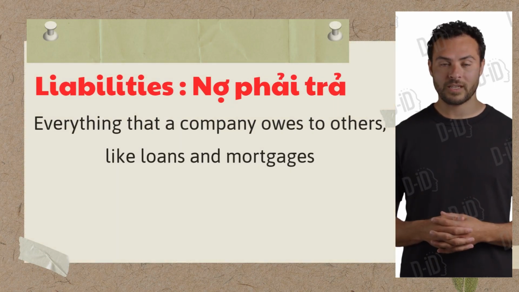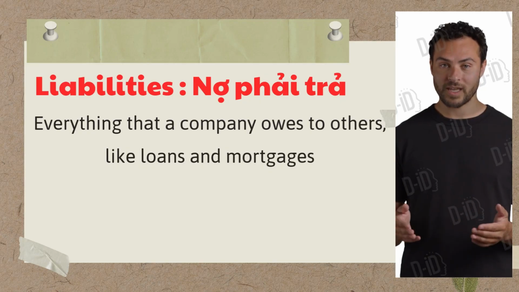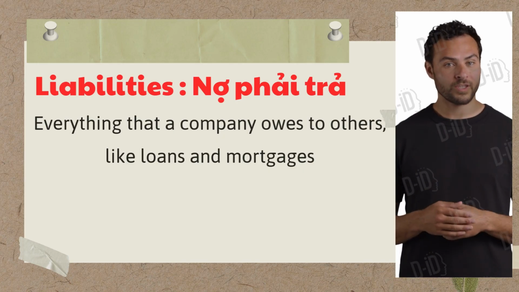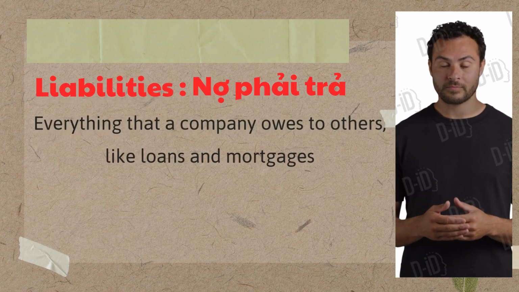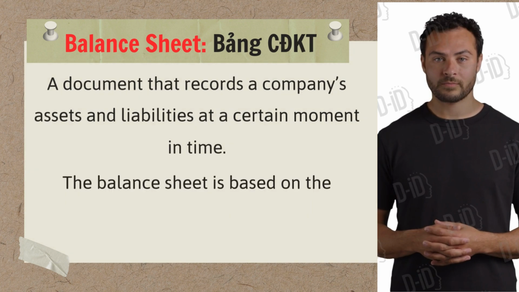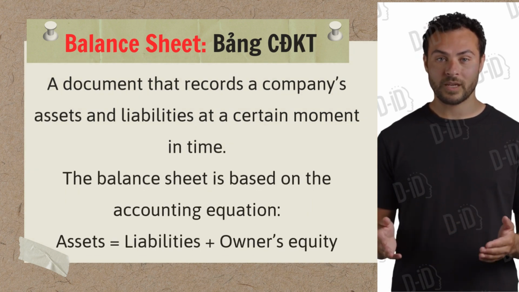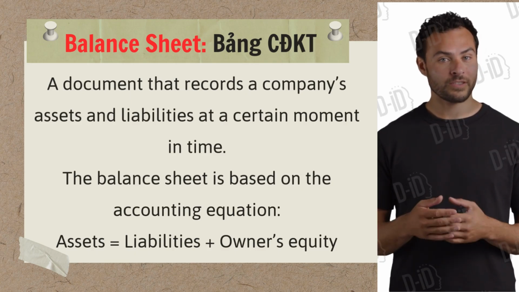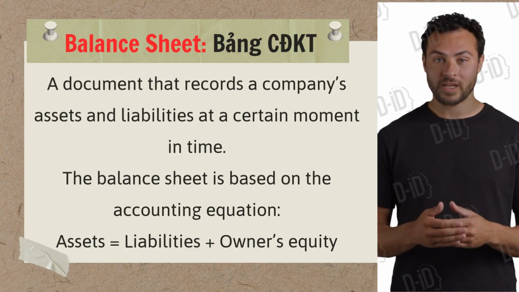Liabilities: everything that a company owes to others, like loans and mortgages. Balance sheet: a document that records a company's assets and liabilities at a certain moment in time.